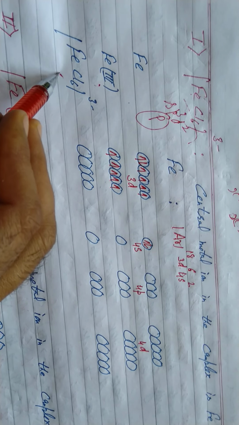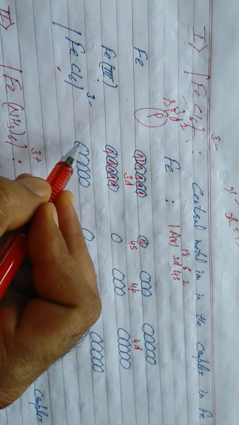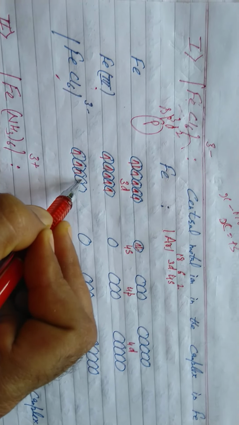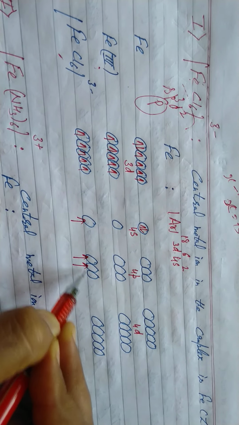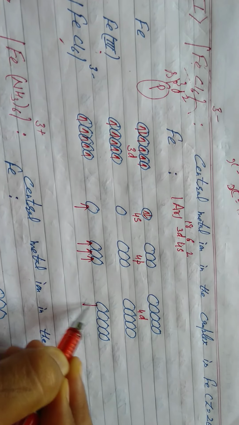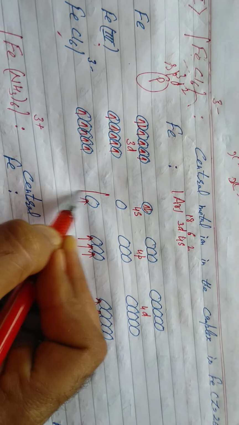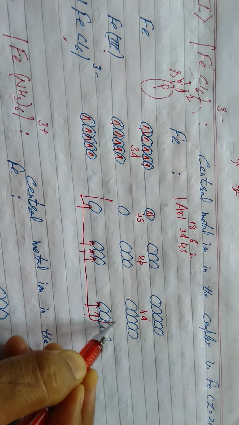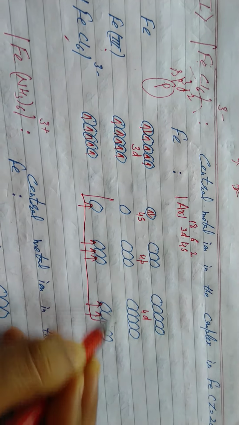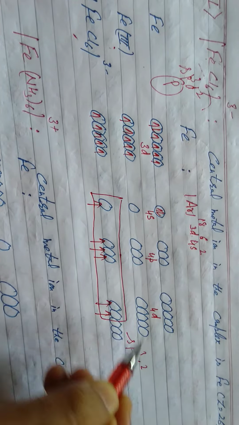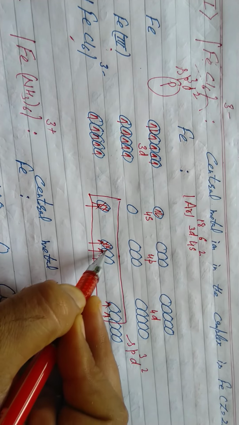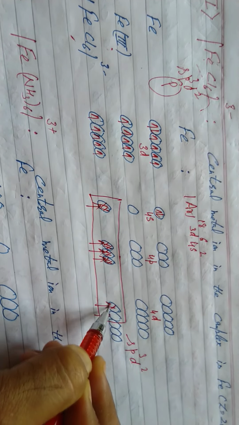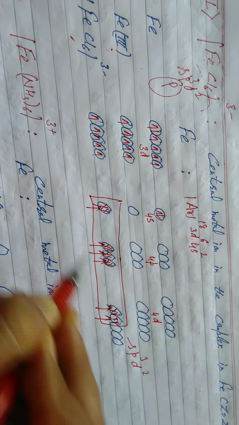Student, it is clear it is a weak field ligand. There will be no back pairing. What will happen? These electrons will remain as such. Where will the ligand approach? It will approach the vacant orbitals. Coordination number 6: 1, 2, 3, 4, 5, 6. It is clear that in this complex, the metal ion undergoes sp3d2 hybridization, that is, uses 1 s subshell, 3 p and 2 d. What will happen? The ligand is the donor atom. It donates its electron pairs to the metal ion. The ligand is the halide ion, how many times? 6 times.